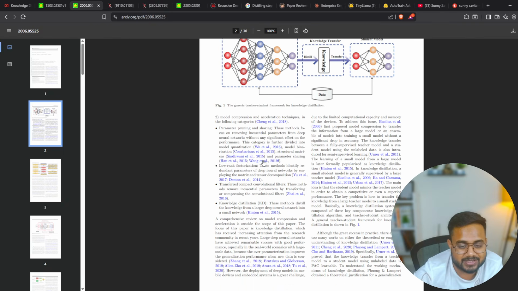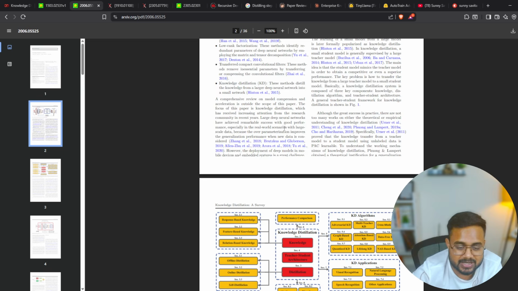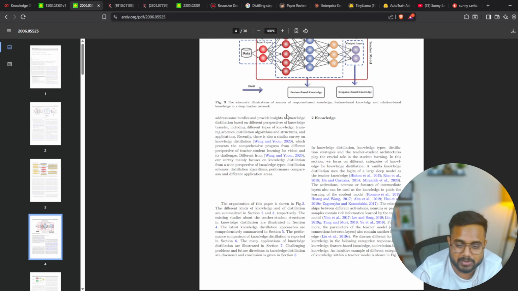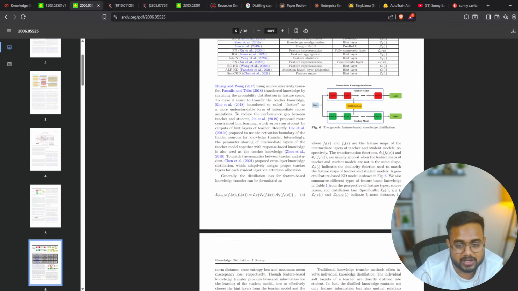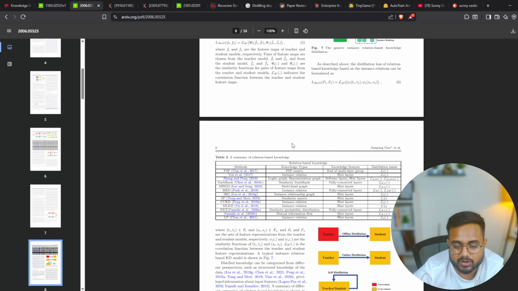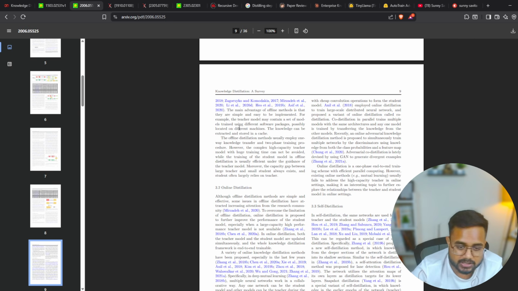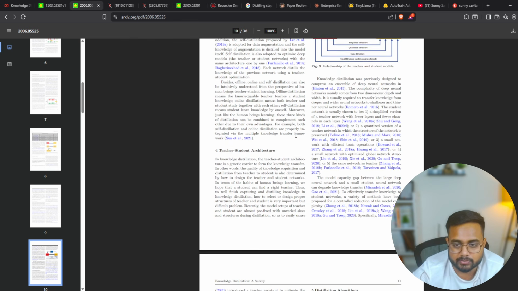Okay, so the architecture which I took in my previous class, I took as a reference from here. Teacher model, knowledge transfer, student model, and I created one mimic architecture based on this. Apart from this, guys, you can see it has a very good visual representation, and they have explained the distillation in a better way, along with all the benchmark data, formulas, and all. So what I showed you was just a replication of this research paper, and it's very important, guys. If you go through it, you will learn many new things.